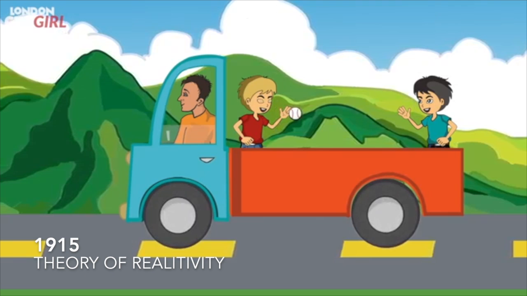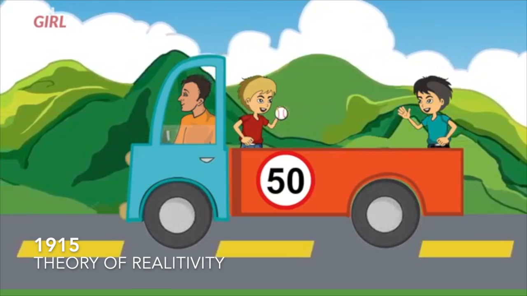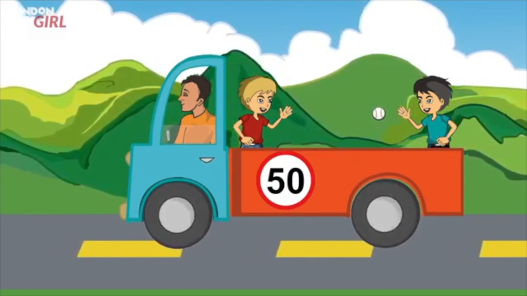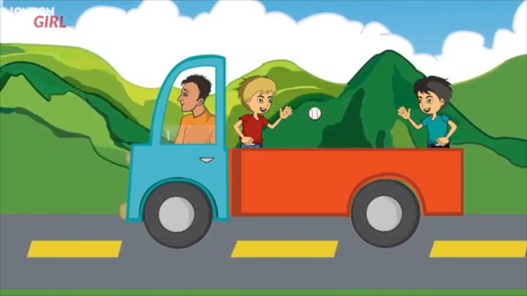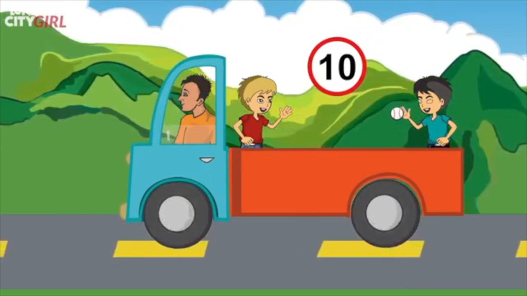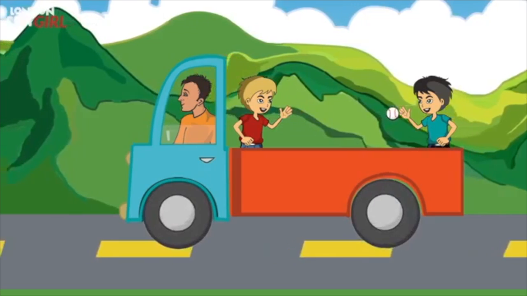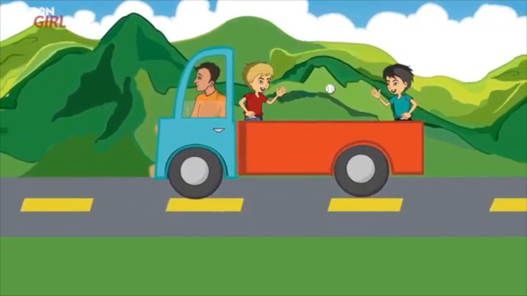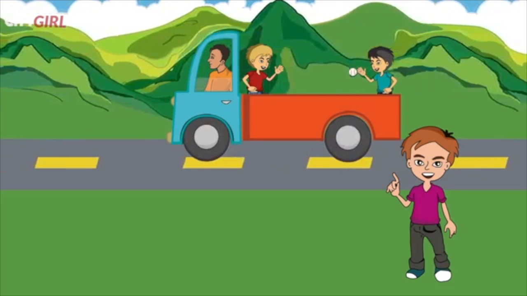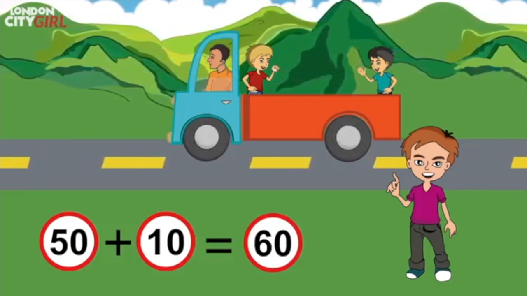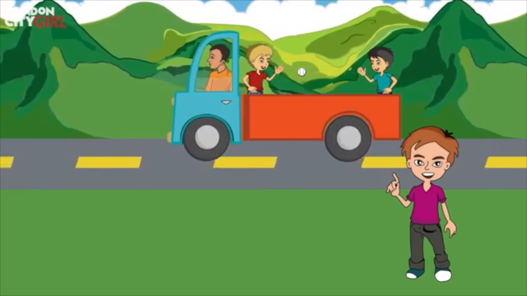Truck with two kids playing catch. The truck is moving at a constant speed of 50 miles per hour, but as the kids are also moving with it at 50 miles per hour, they could easily think that they are standing still. When the children throw the ball at 10 miles per hour, they observe that the ball they have thrown is moving at 10 miles per hour. But their little brother, who is not on the truck and is standing still, has observed that the ball has moved at 60 miles per hour. He has added both the speed of the truck and the speed of the ball together. But is the little brother really standing still?